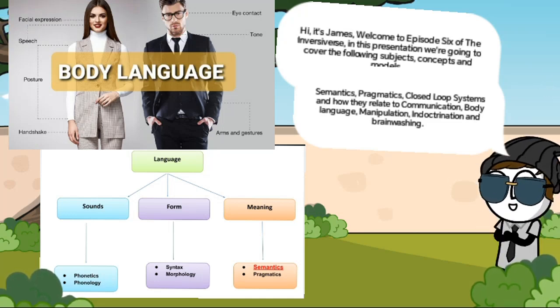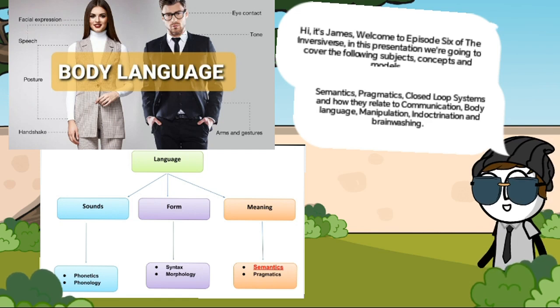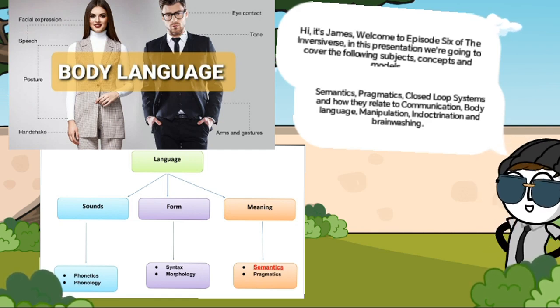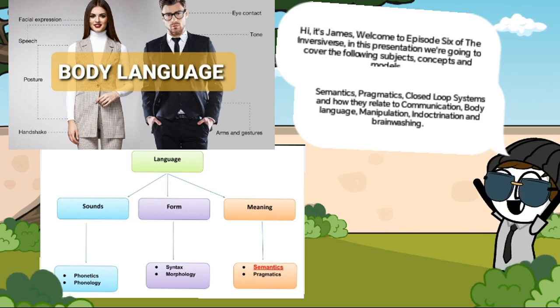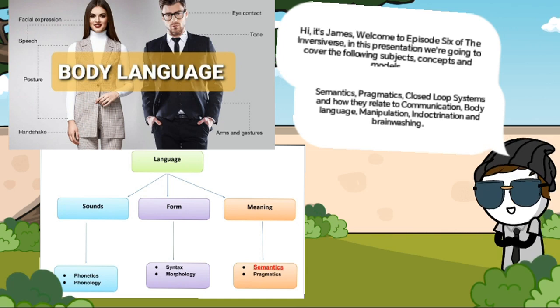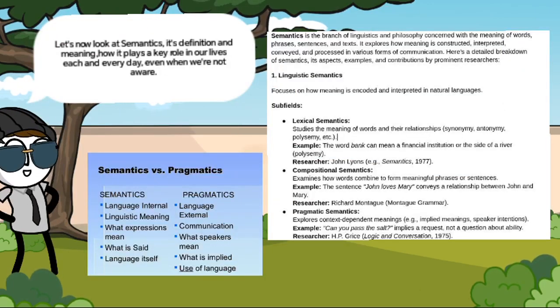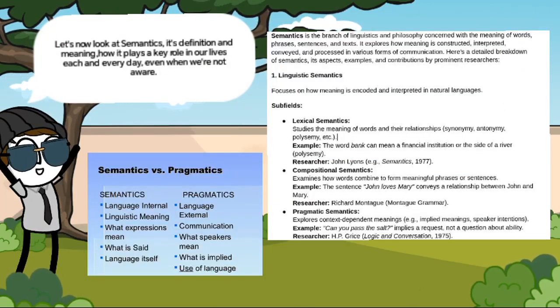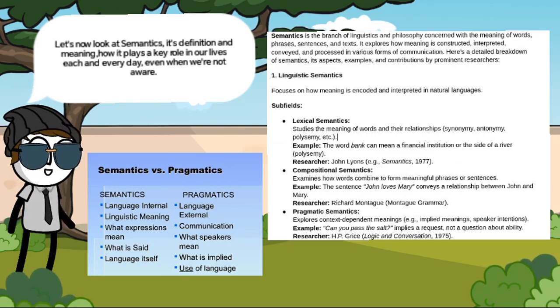In this presentation, we're going to cover the following subjects, concepts and models: semantics, pragmatics, closed-loop systems, and how they relate to communication, body language, manipulation, indoctrination, and brainwashing, with some examples. Let's now look at semantics, its definition and meaning, how it plays a key role in our lives, each and every day, even when we're not aware.